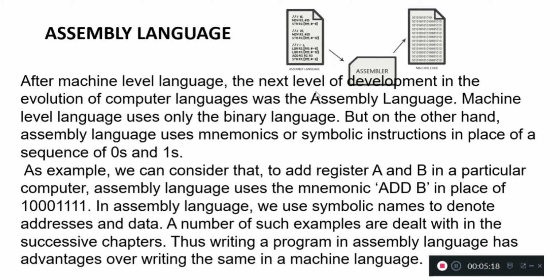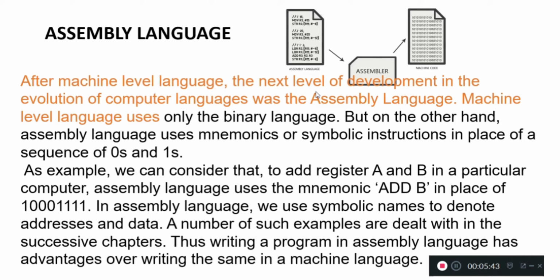As an example, we can consider that to add registers A, B in a particular computer, assembly language uses the mnemonic ADD B. In place of ADD B, it will be 10001111 in machine language.